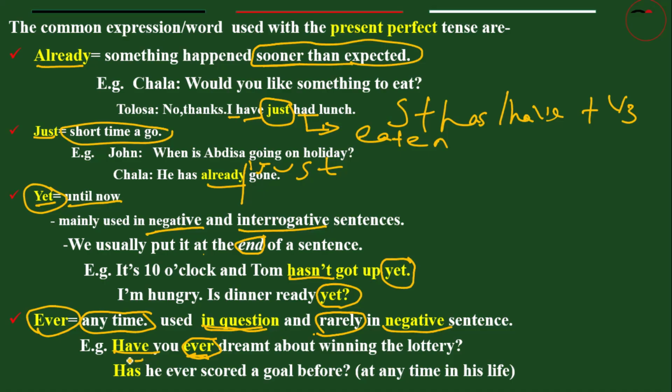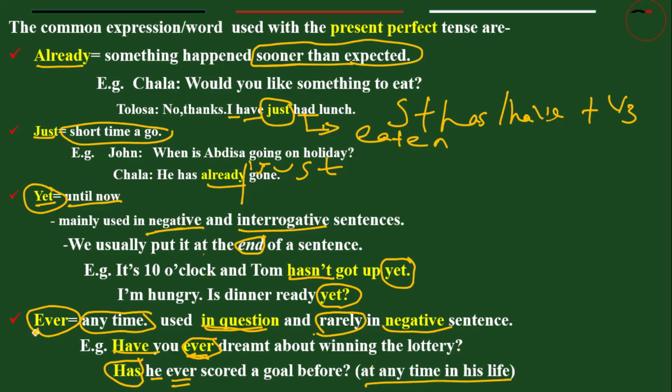And also here it can be followed by has. That means here the given subject is singular, so we can say has he ever, look, has he ever scored a goal before? That means at any time in his life. Has he scored, or has he ever scored a goal?